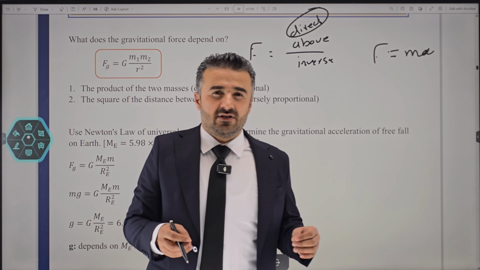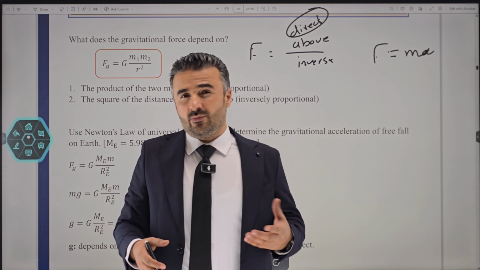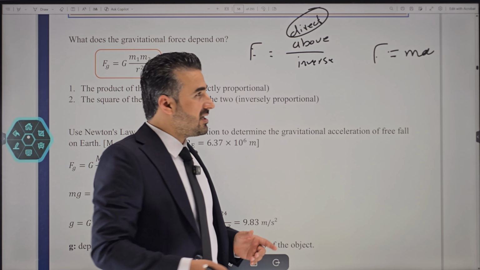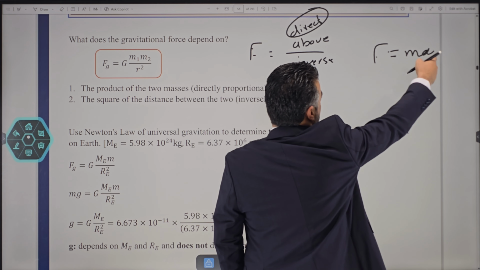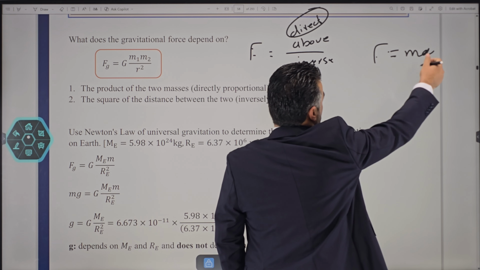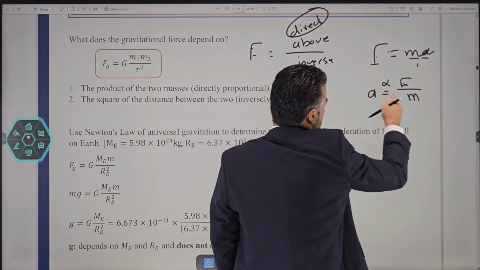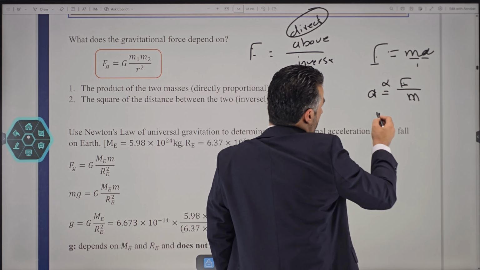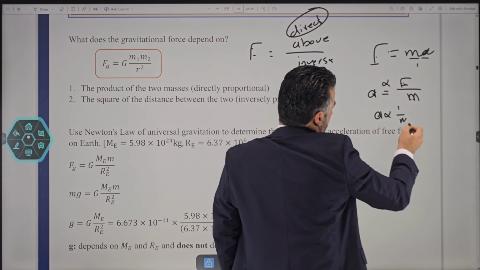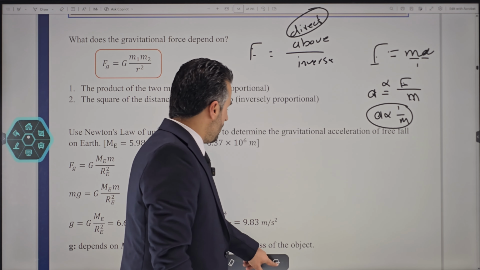Whenever you want to know the relation between two things, always make one of them the subject. Even if there's no fraction, you can write a 1 under it. So let's say we want to find the relation between mass and acceleration. In that case, acceleration becomes the force over the mass. So now we can see that anything above the fraction is going to be direct, and anything below is inverse. So now we know that force and acceleration are directly proportional, but mass and acceleration are inversely proportional. And if you want to write mass alone, that would be 1 over m, so this is inversely proportional.